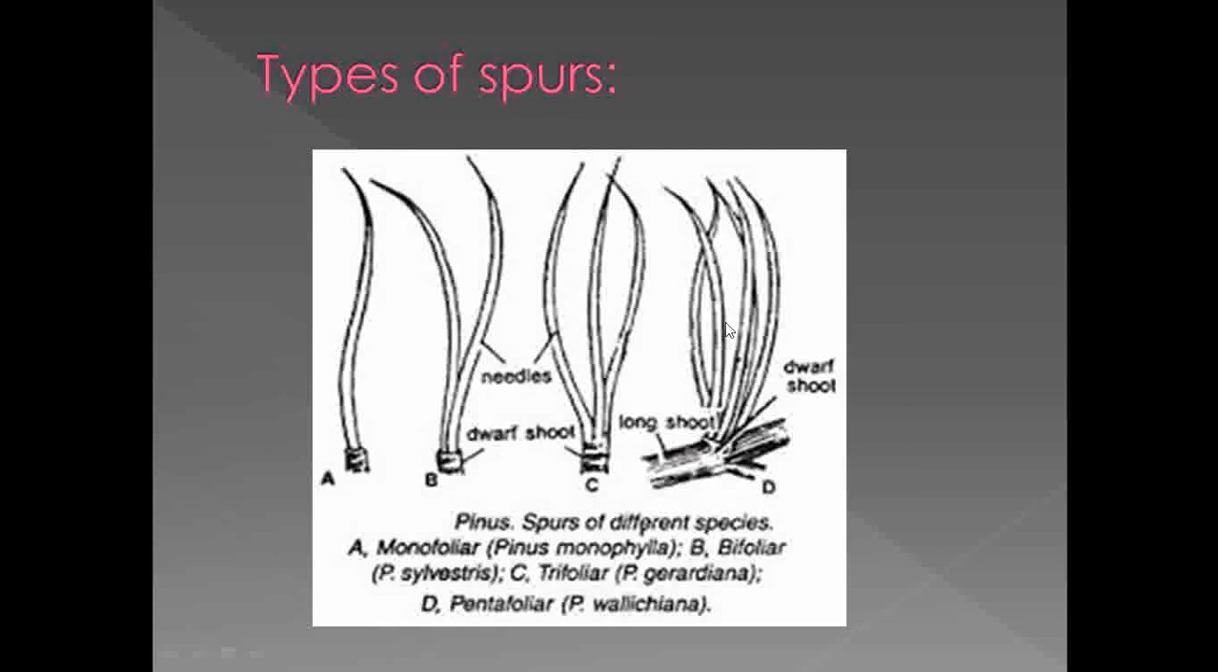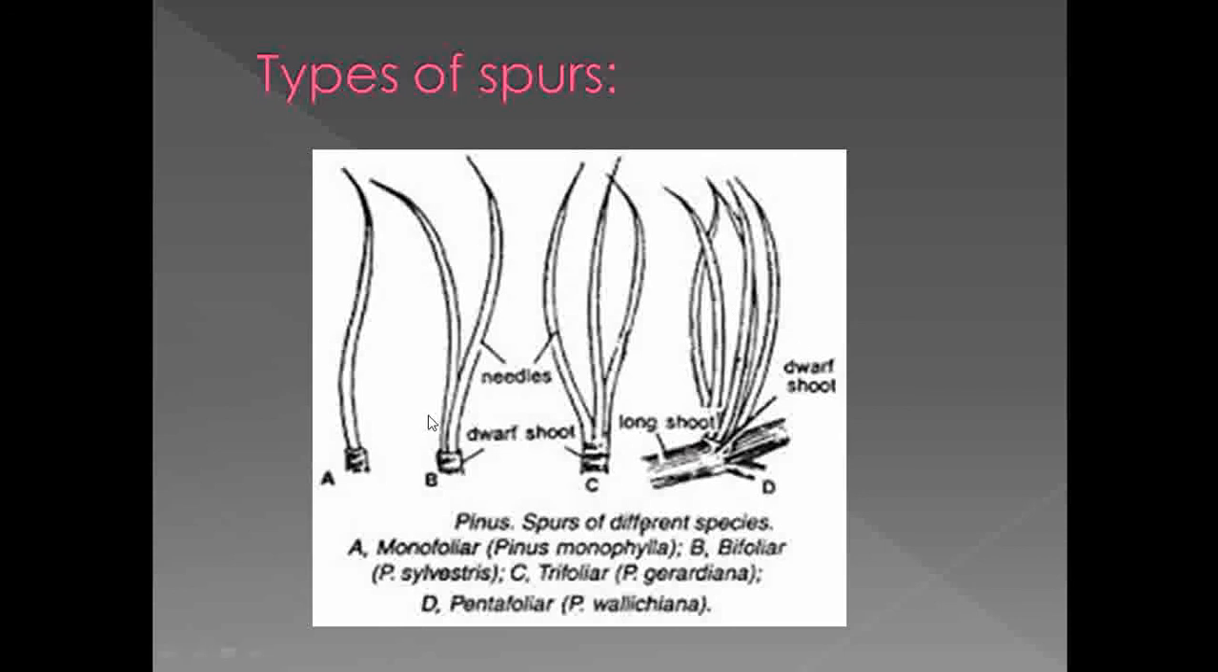If you observe the pattern of spurs which are observed under the gymnosperms, see that this is called a monofoliar because it shows the presence of only a single needle. This one is called a bifoliar because it shows the presence of two needles. Then the next one is called a trifoliar, meaning it shows the presence of three needles. Needles means leaves. The next one is called a multifoliar, or you can say pentafoliar